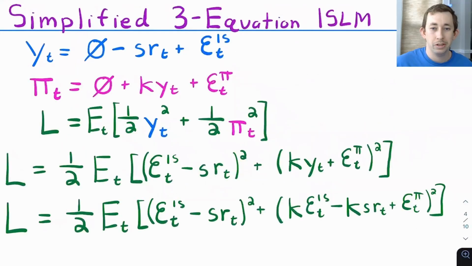Now we're once again going to start solving, so let's go ahead and simplify our loss function based on the other equations in the IS-LM model. So again, I put in zeros here, and we can start going through and substitute y and pi. We're going to get down to this loss function right here, and that's the one that we are going to start taking the derivative of. But notice that I can't take the derivative of the expectation, so I'm going to have to simplify that first using that rule that we saw earlier.